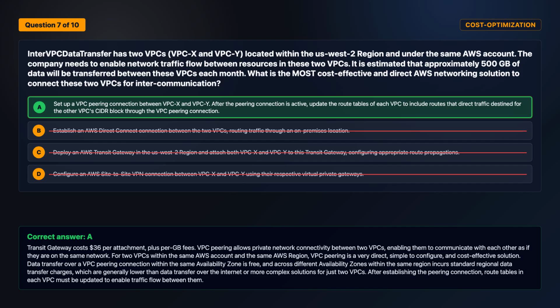Data transfer over a VPC peering connection within the same availability zone is free, and across different availability zones within the same region incurs standard regional data transfer charges, which are generally lower than data transfer over the internet or more complex solutions for just 2 VPCs. After establishing the peering connection, route tables in each VPC must be updated to enable traffic flow between them.